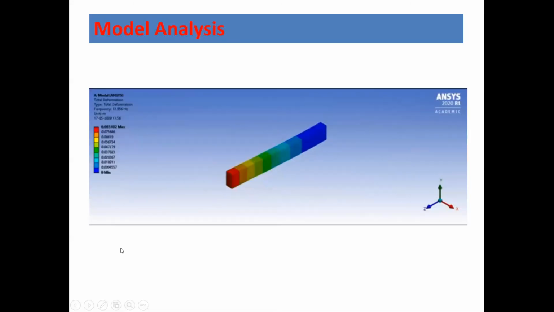Modal analysis is basically done for vibration. Whenever a structure is subjected to free vibration, it can behave in different modes. It can behave in different patterns depending on the frequencies. All those frequencies can be calculated, and you can see this is the first frequency where the elongation is taking place. This is the second frequency where the bending is going to take place. In the third one, the bending is in the third direction. Correspondingly, this is the torsion kind of thing.